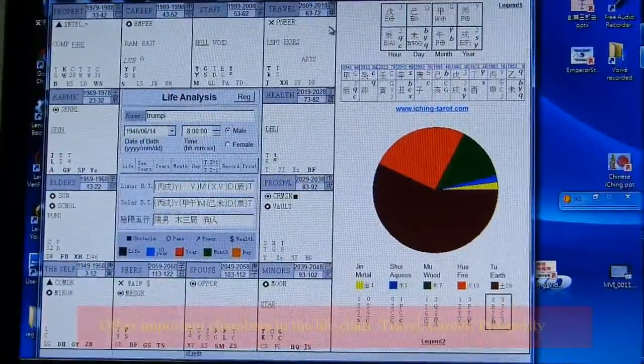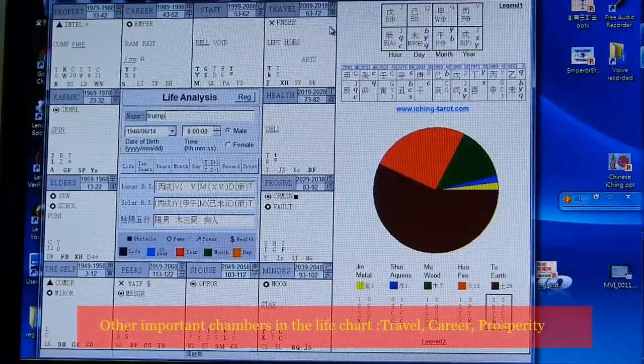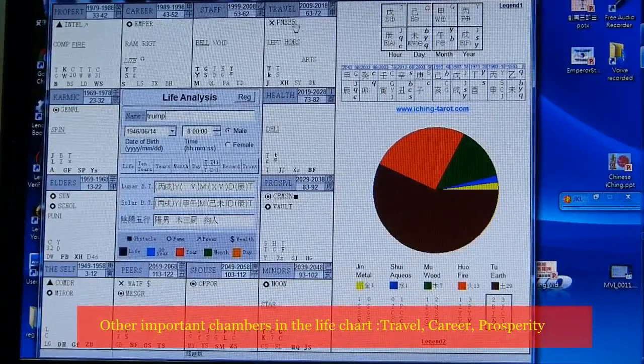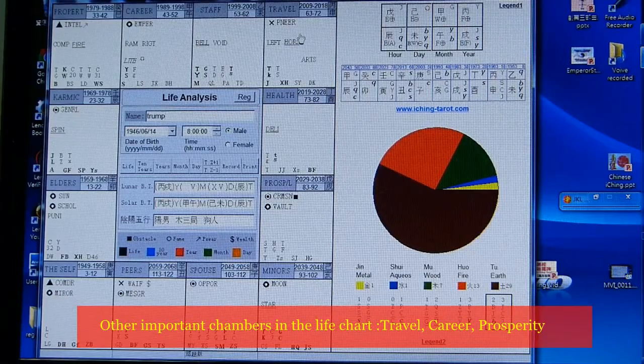I'm sure all the mention of what I had with this character fully fits the profile of Donald Trump. So apart from the self chamber being the most important chamber, the other chamber that is also very important to look at is, of course, the travel chamber. Whenever people feel that they are not doing well in their place of birth, they might think of making a living in what we call foreign places.